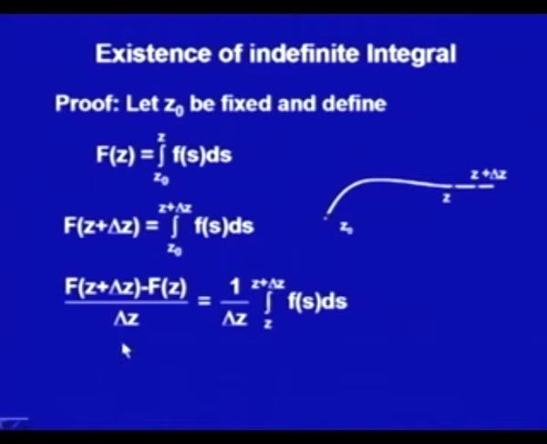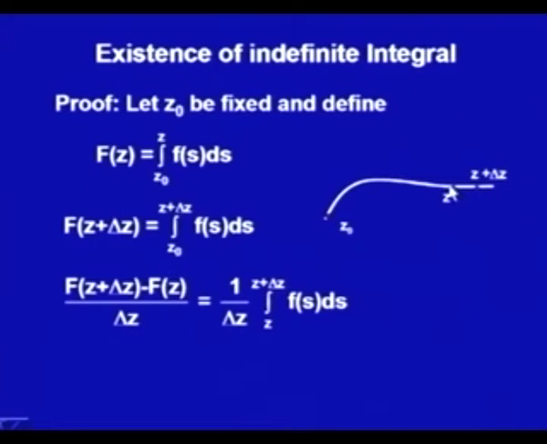How do we go? Again, we will go with the first definition. That is, I will take its difference with small f(z) and show that this difference can be made arbitrarily small when delta z is made arbitrarily small, or when z plus delta z is approaching z, or delta z is approaching 0. The difference of this function with small f(z) can be made very small, it can approach 0. So, let us try for that one.